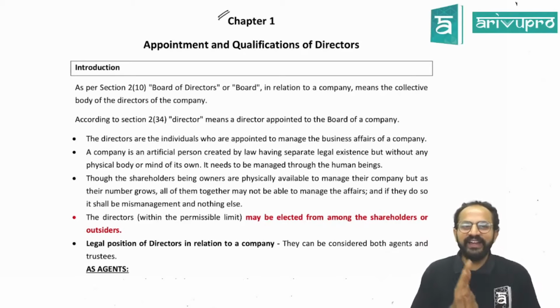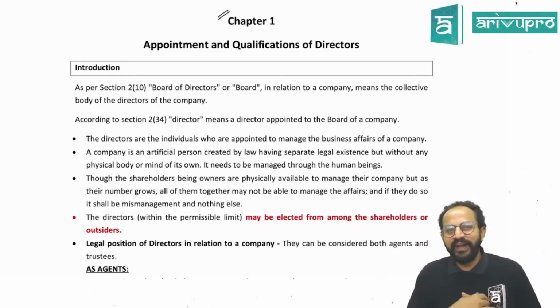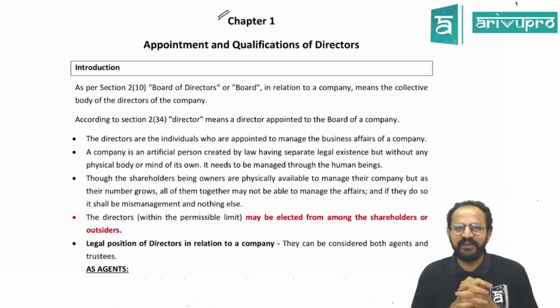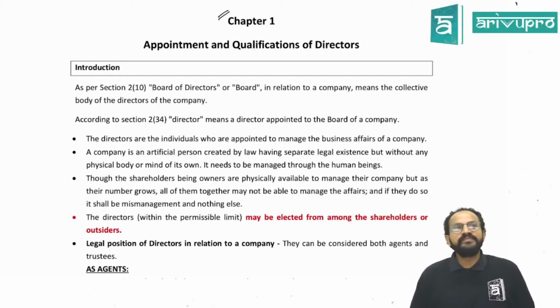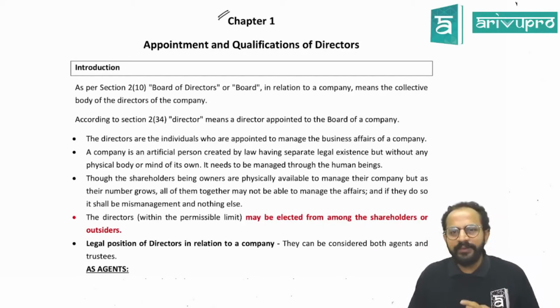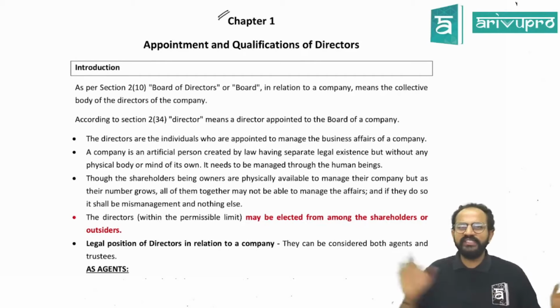So knowing all that, okay, let us start appointment and qualifications of director. Now, this particular chapter revolves around directors. First things first, sir, why do we need directors?